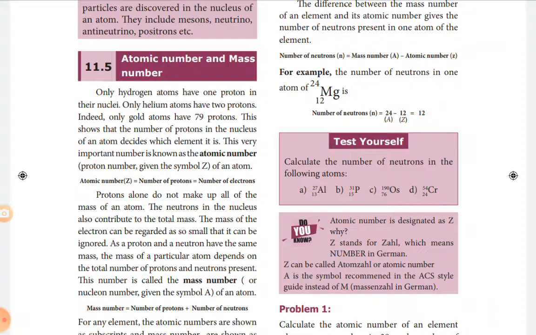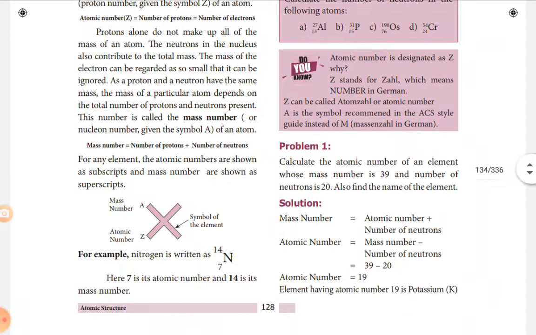Then D, chromium, atomic number 24, mass number 54. So number of neutrons, A minus Z, 54 minus 24. N is equal to 30. Similarly, we can calculate. Then calculate the atomic number of an element whose mass number is 39 and number of neutrons is 20. Also find the name of the element.